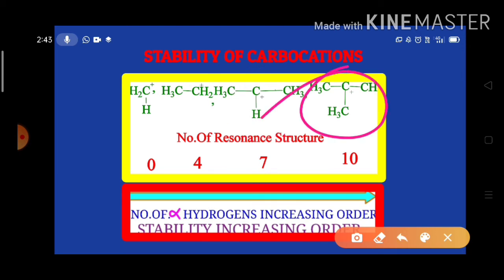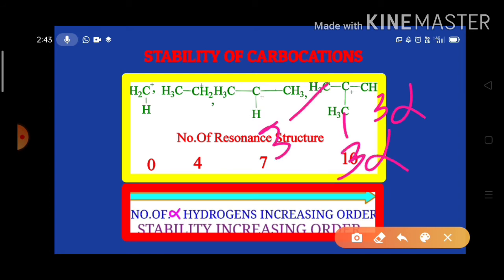And in the tertiary butyl carbocation, we have 3 alpha carbon atoms. Look at the first alpha carbon, second alpha carbon, and third alpha carbon, and we have 3 alpha hydrogens, 3 alpha hydrogens, and 3 alpha hydrogens. That means we are having 9 alpha hydrogens. So for the tertiary butyl carbocation, we have 10 resonance structures.